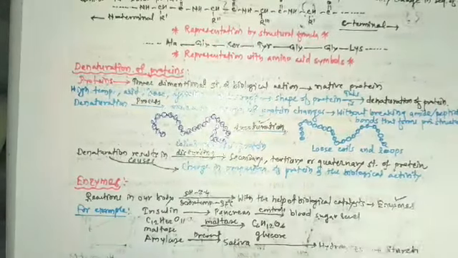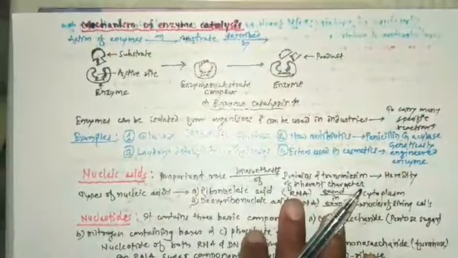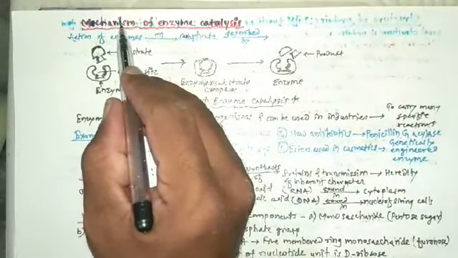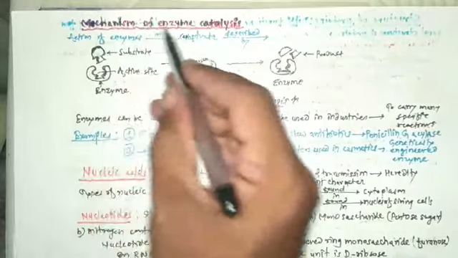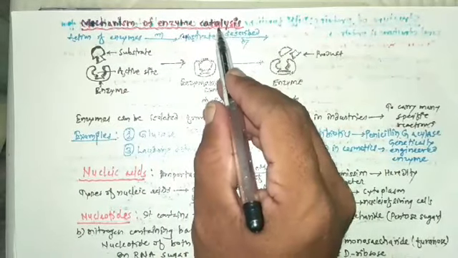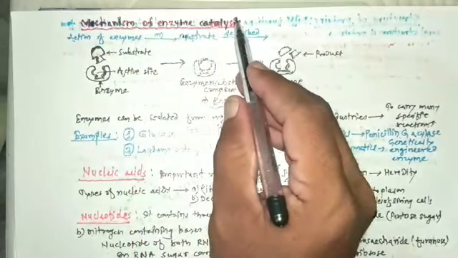So after studying different examples of enzymes, now we are going to study the next important article, and that article is mechanism of enzyme catalysis. So let's study mechanism of enzyme catalysis.